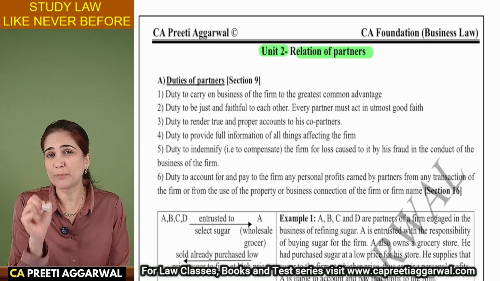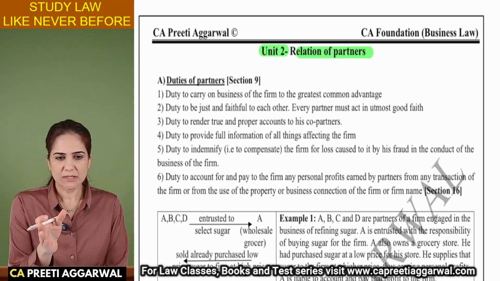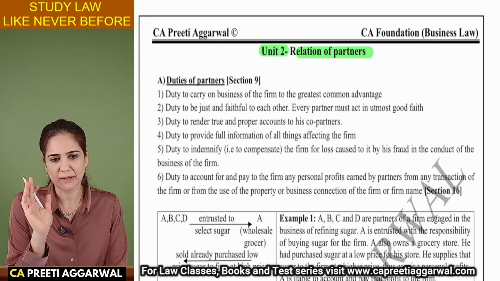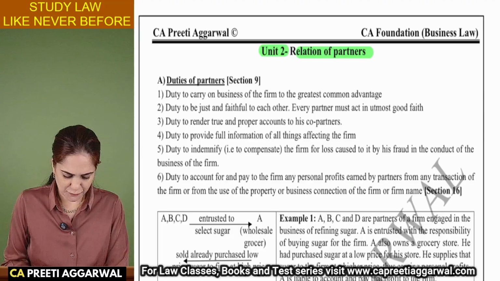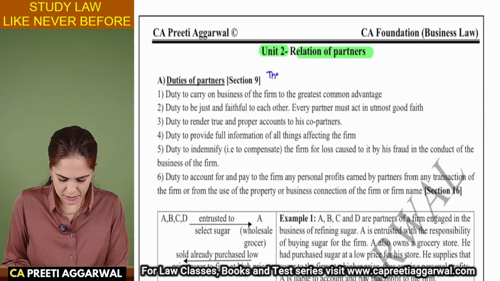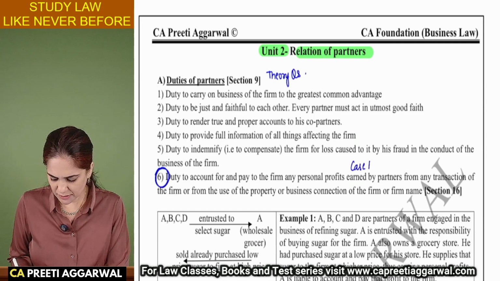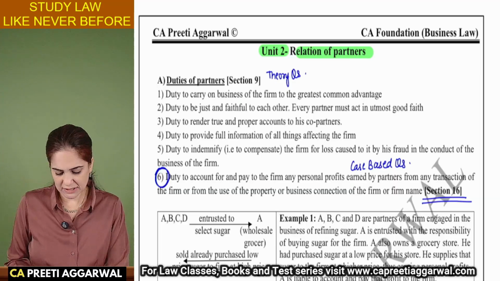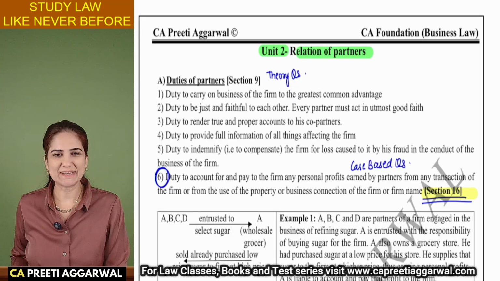This is one very important unit. A lot of questions can be asked from this because it's a very vast unit. It covers many sections of the Partnership Act. Duties of partners. What kind of question can be asked? This is important only for a theory question, but point 6, okay, this can be asked as a case-based question. Section 16, this is also very important for exam. If a case-based question is asked, then you will have to mention section 16 also.